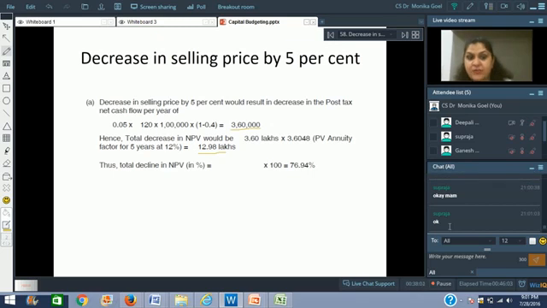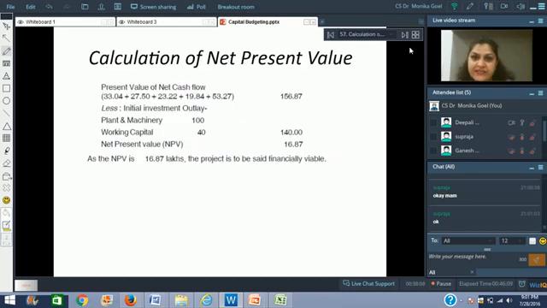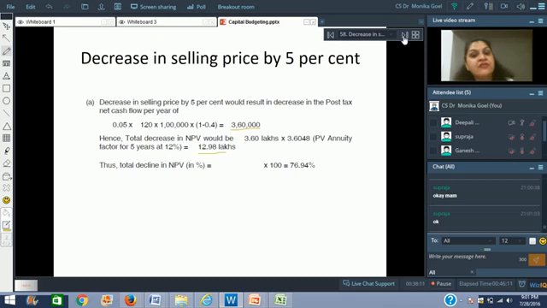So 12.98 lakh rupees would be the loss. Fine with us. Now our net present value was somewhere close to 16.87 lakhs. Even if we lose 12.98 lakhs, still the project is viable. Right? Because we still have a positive net present value of rupees 3 point some lakhs.